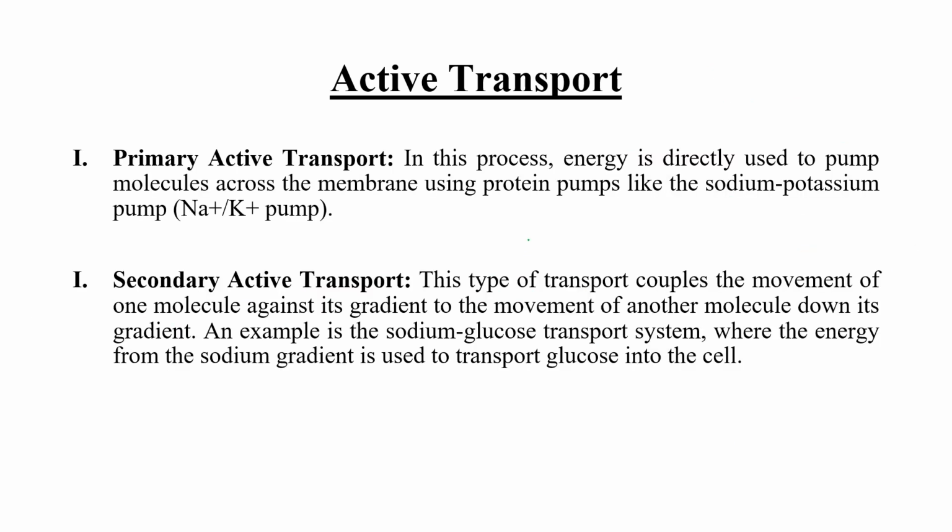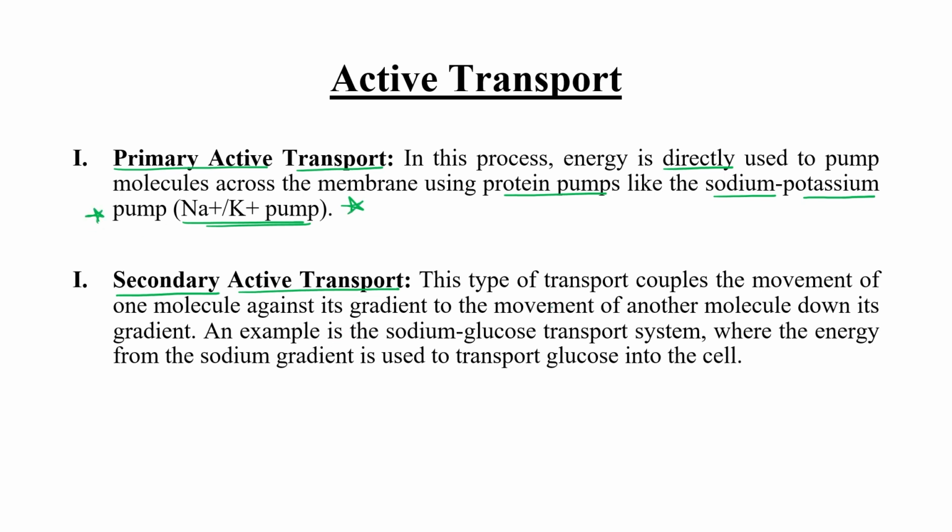That's why this type of transportation is known as active transport. We can further divide active transport into two categories: primary active transport and secondary active transport. In primary active transport, energy is directly used to pump molecules across the membrane using a proton pump, like the very famous example, the sodium potassium pump. This example comes under the primary active transport category.